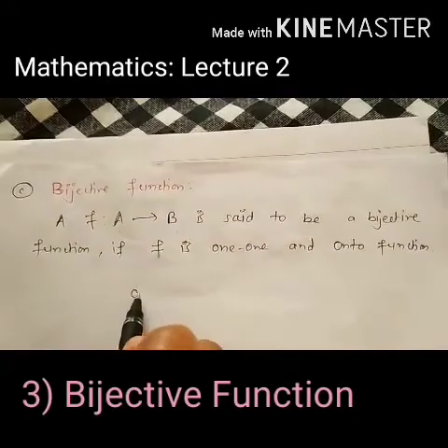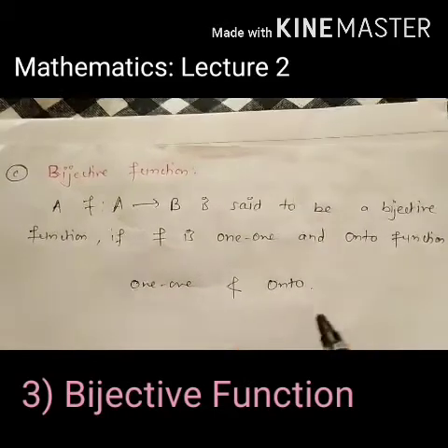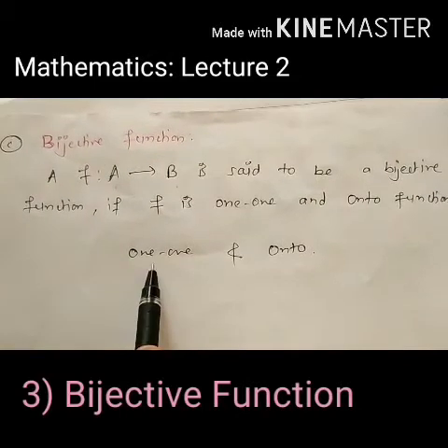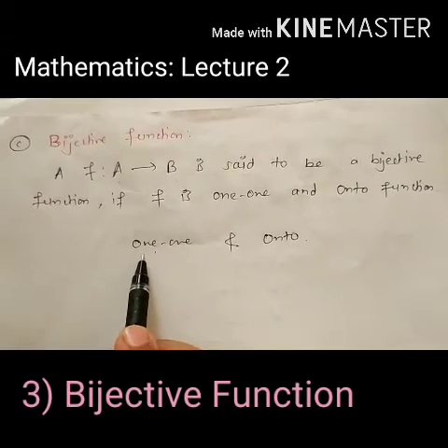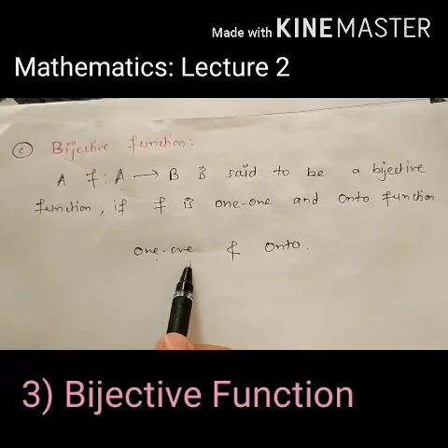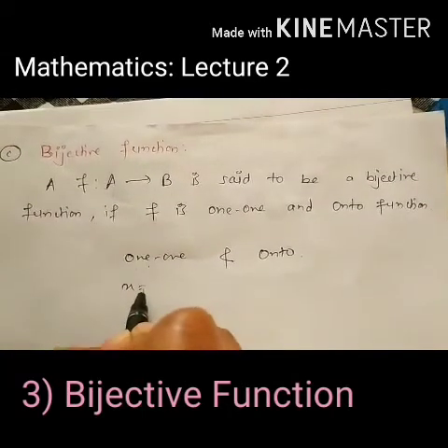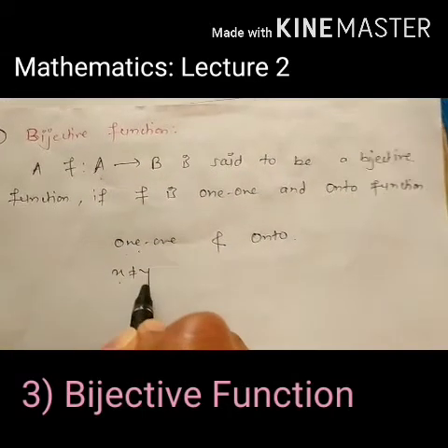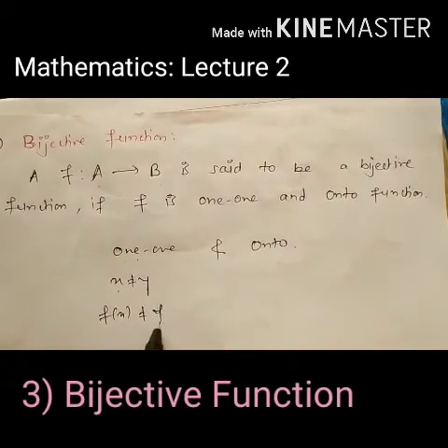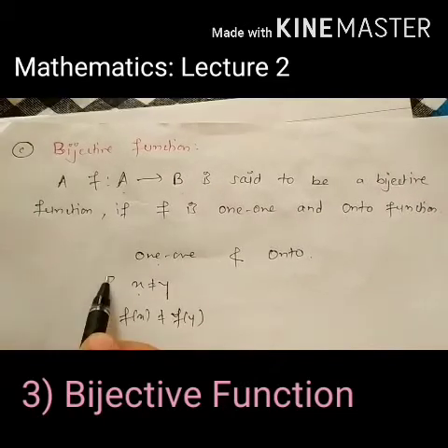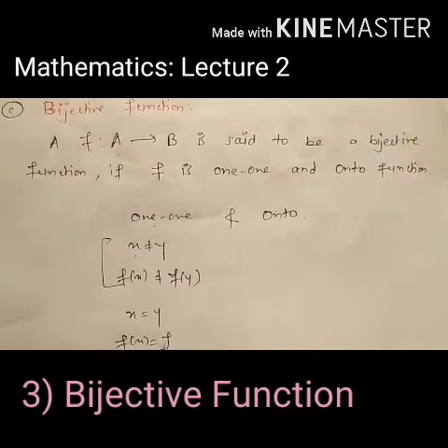See, we have seen the 1-1 function and the onto function. What happens in a 1-1 function? For all elements in the domain set, there are different images in the codomain set. Means if x is not equal to y, then f of x should be different from f of y, and if x equals y, then f of x should be equal to f of y.